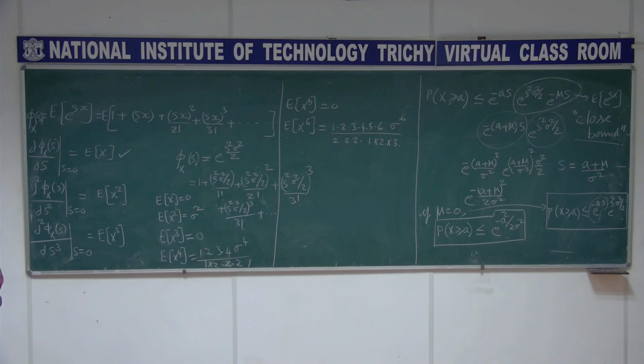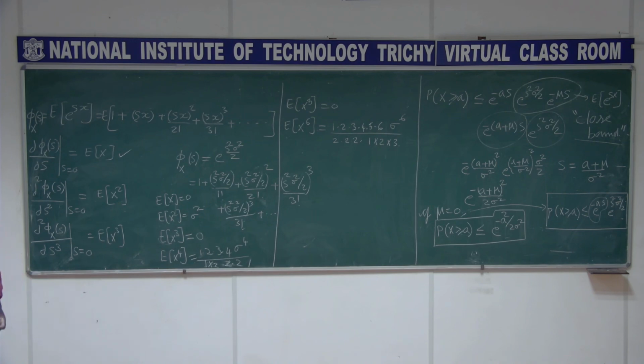I mean if the mean of the Gaussian is 0, odd moments are all going to be 0, and even moments are proportional to the corresponding sigma power, right? Expectation of x square is proportional to sigma square, expectation of x power 4 is proportional to sigma power 4, and so on.